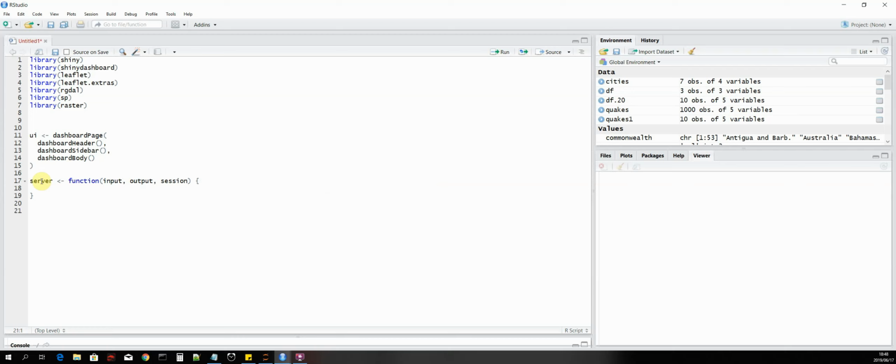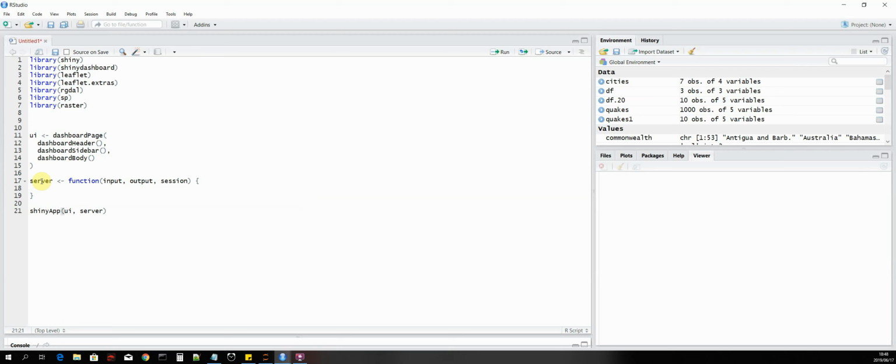And then we add a Shiny app. So we create an instance of a Shiny app, and then we pass that instance a UI and server. So we pass the UI code and the server code into the new Shiny app instance.